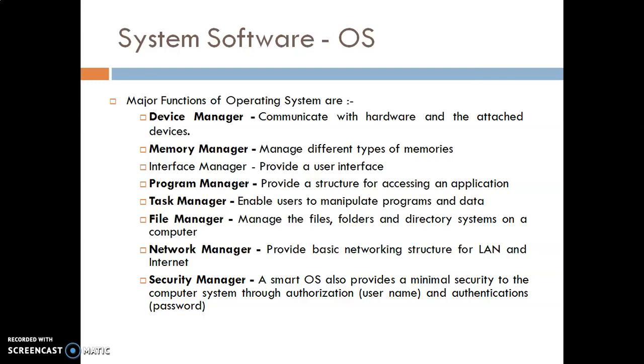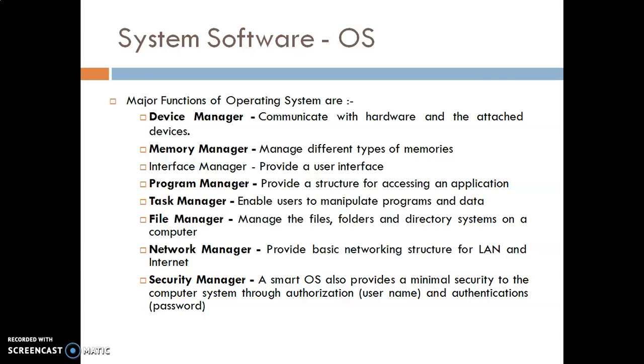Operating systems do different types of work like a manager. It manages files and memory, managing different types of memories. Interface manager provides a user interface. Program manager provides a structure for accessing applications. Device manager communicates with hardware and attached devices.